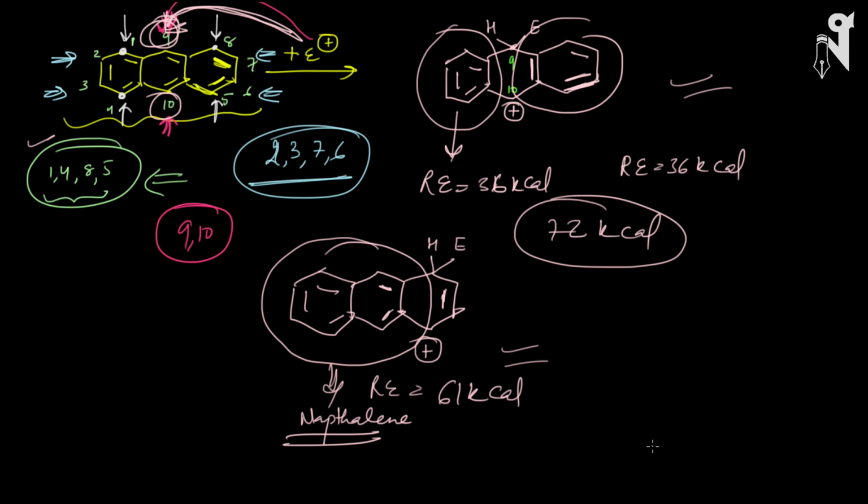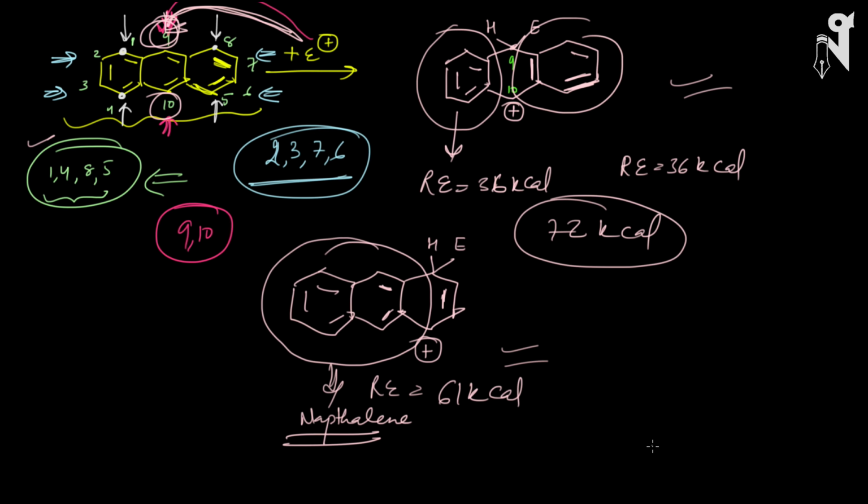And once it becomes an isolated system, the resonance energy of the molecule will increase, and if the resonance energy increases, your stability will also increase. So always when you get a system of fused rings, and the question asks where the attack will happen, it will happen on the innermost ring, in which you can break the double bond and make the system isolated.